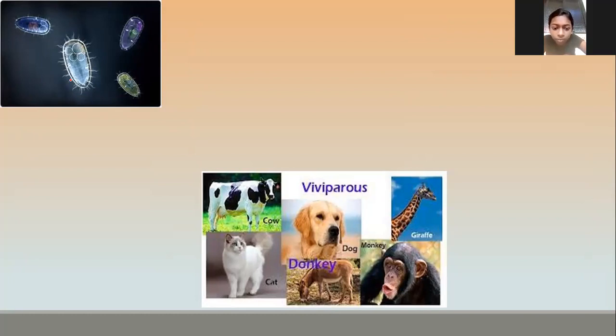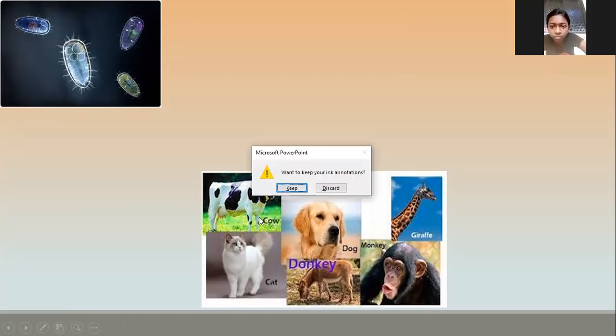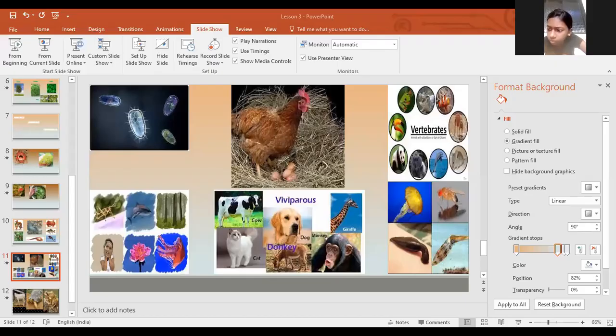Okay. So based on the cell structure, we can classify animals into two types.